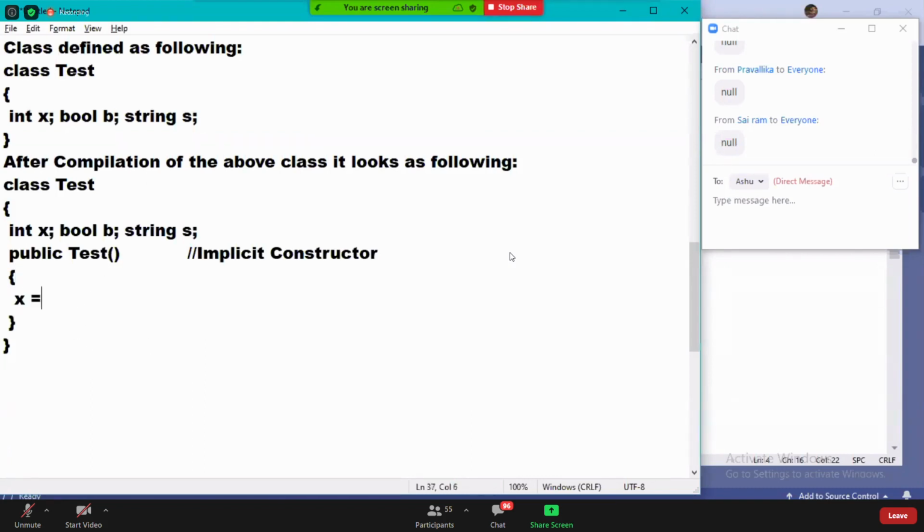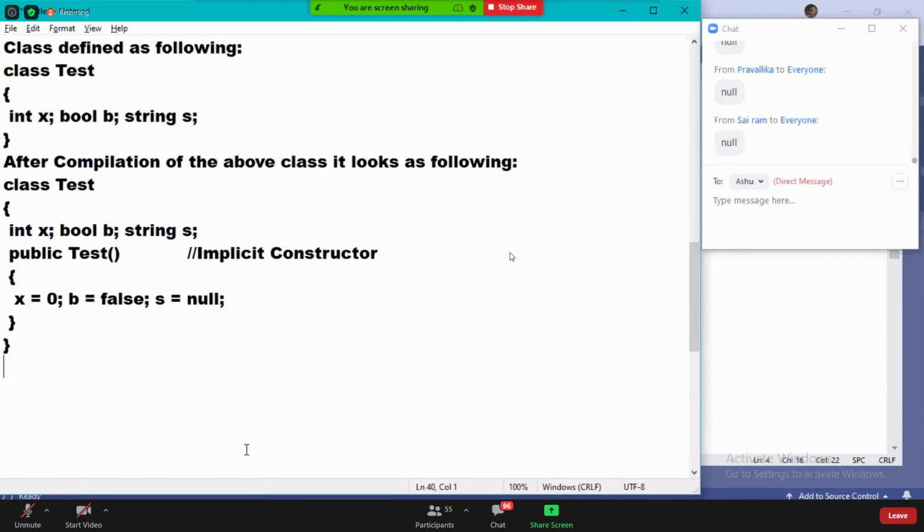Those default values come into the picture because of the constructor. The constructor is the one which is going to initialize the field. So that is what I said here. After compilation, this is how the code looks. Guys, observe it now. Another scenario. Watch it, all of you.